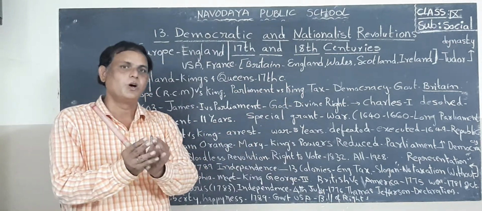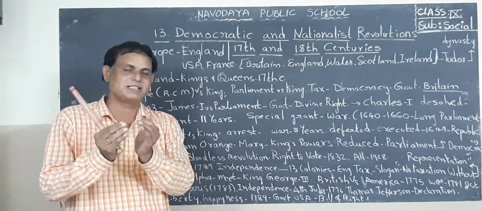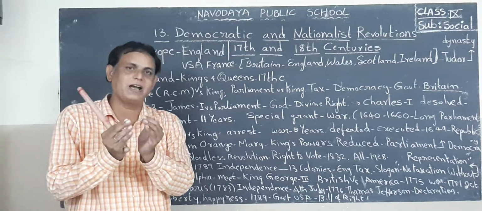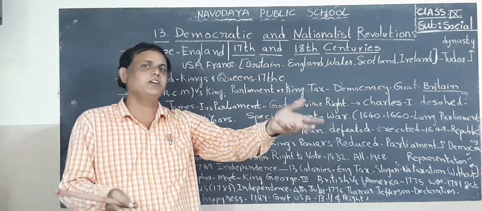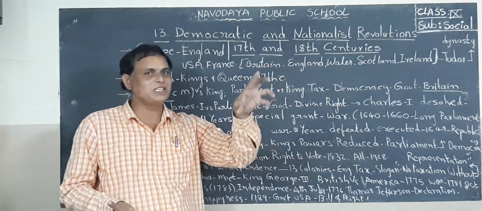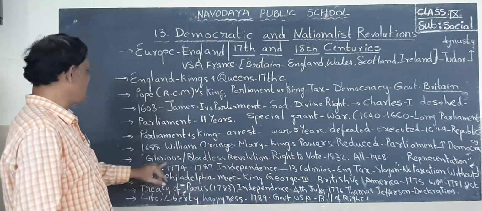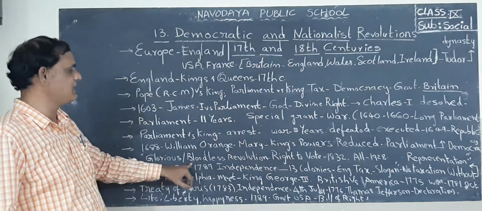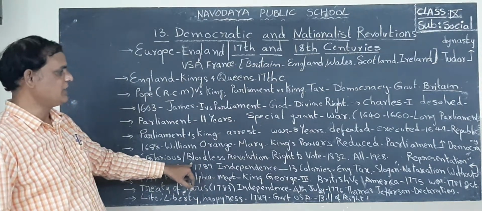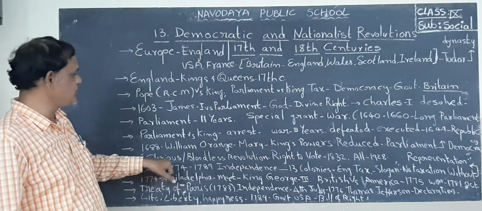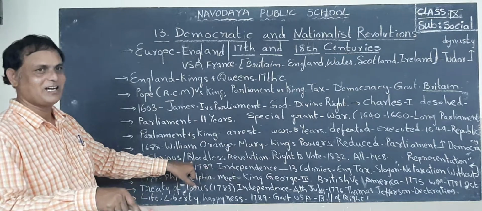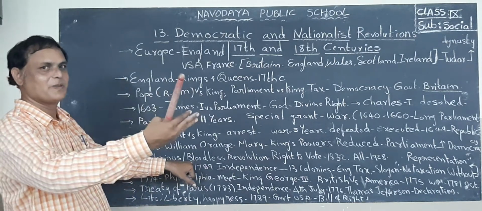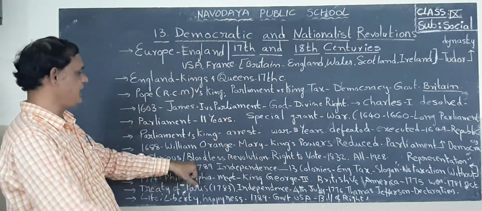All powers vested in the hands of the king were transferred to parliament members. So this is called the Glorious Revolution or Bloodless Revolution. Without shedding blood, the powers were transferred from king to parliament.